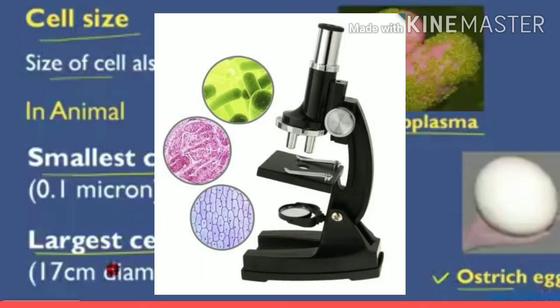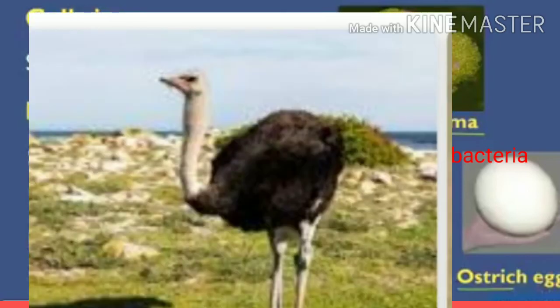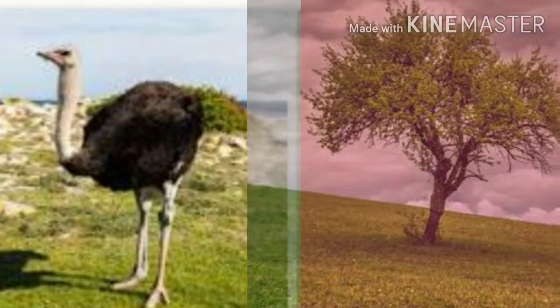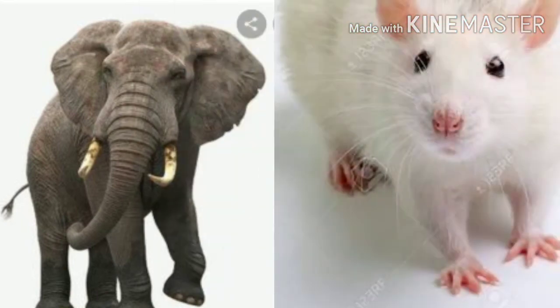The smallest cell is 0.1 to 0.5 micrometer in bacteria. The largest cell, measuring 170 mm by 130 mm, is the egg of an ostrich. The size of the cells has no relation with the size of the body of the animal or plant. It is not necessary that the cells in an elephant be much bigger than those in a rat.